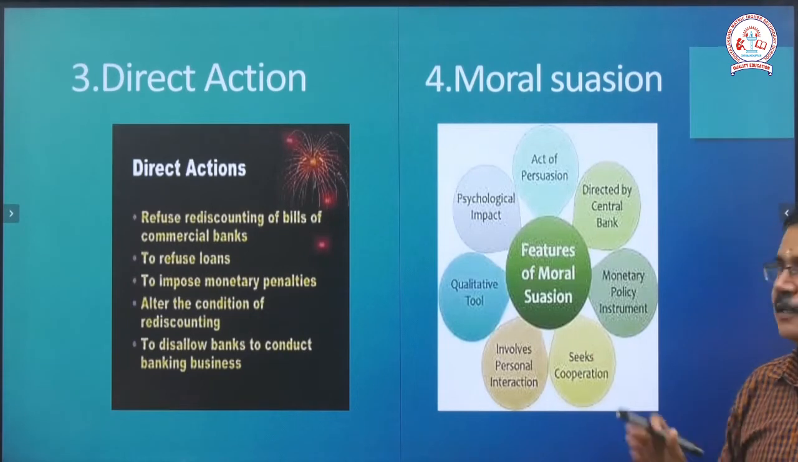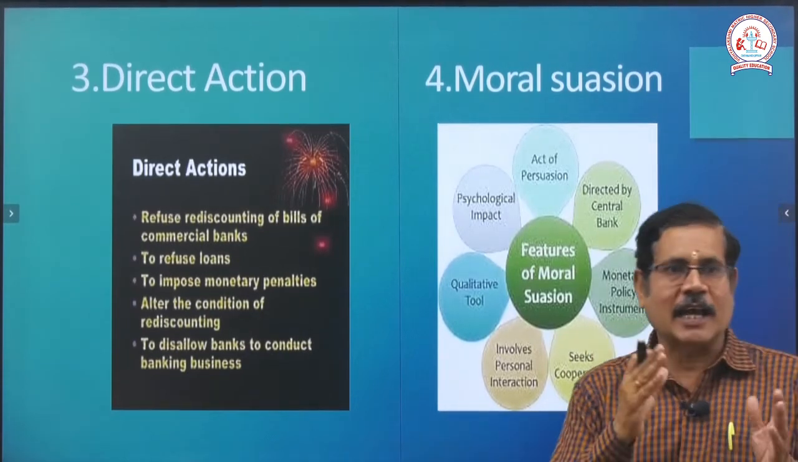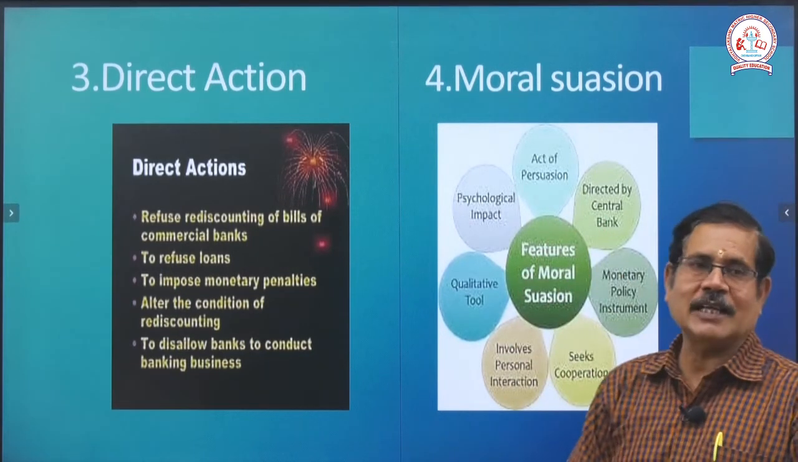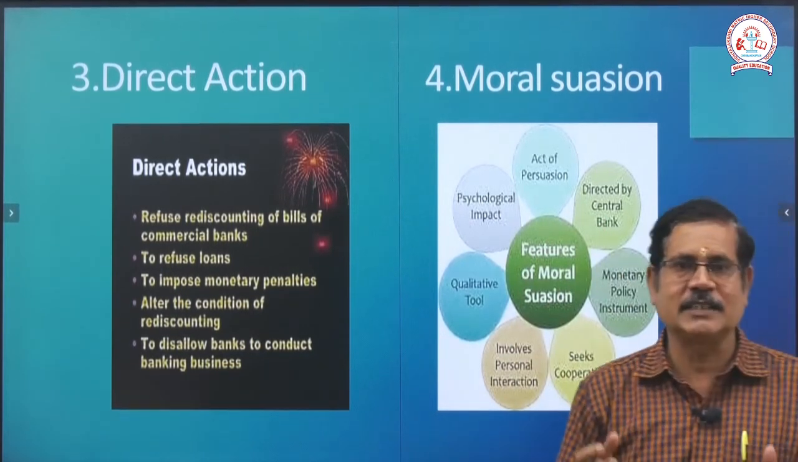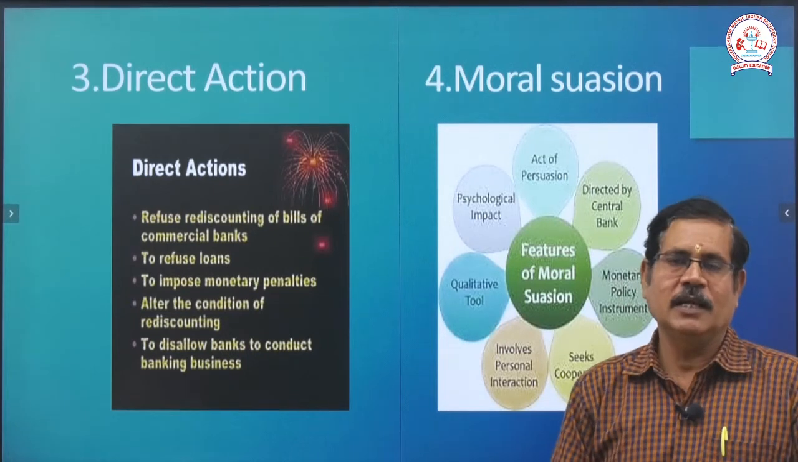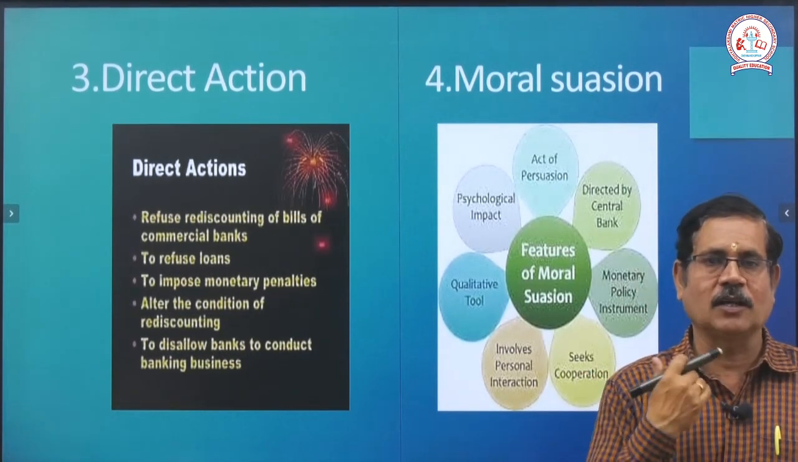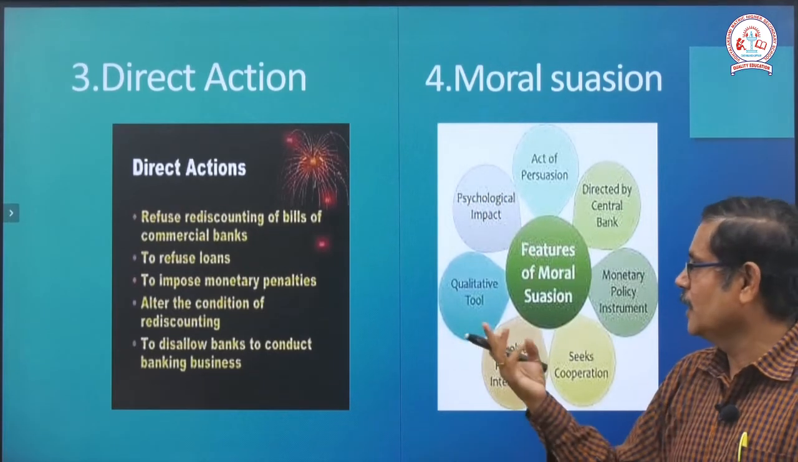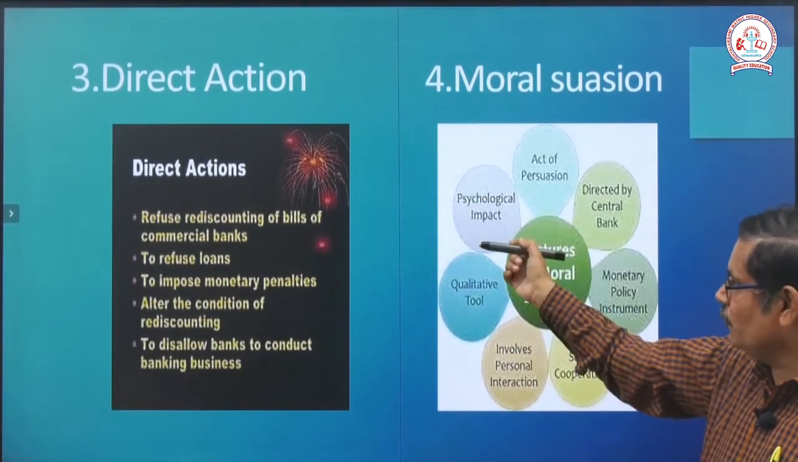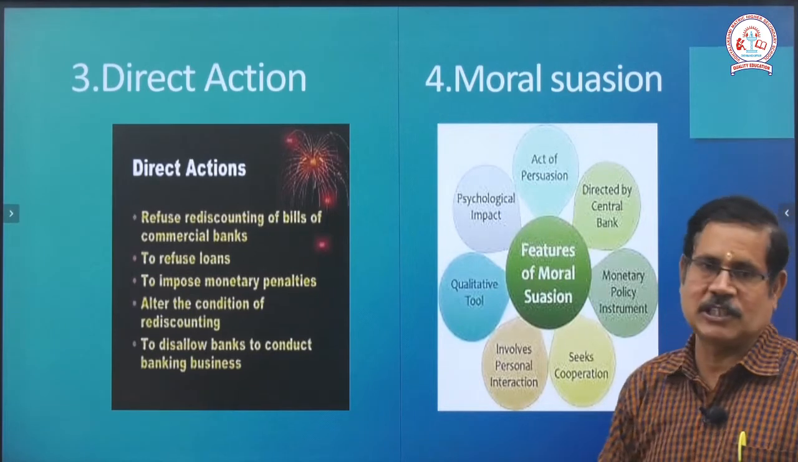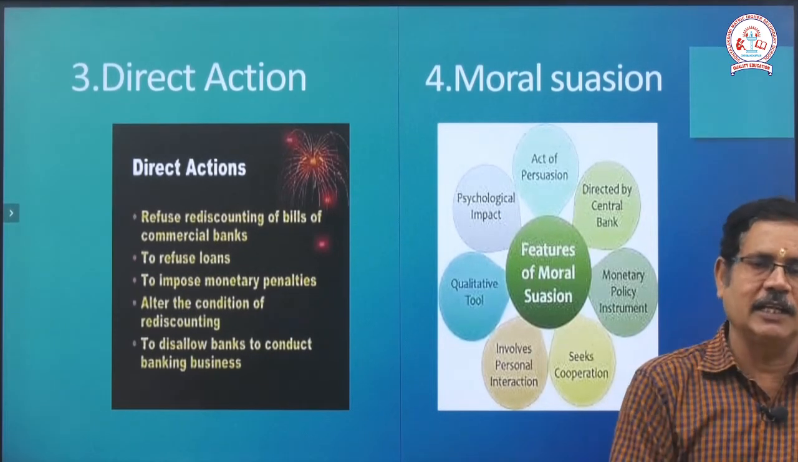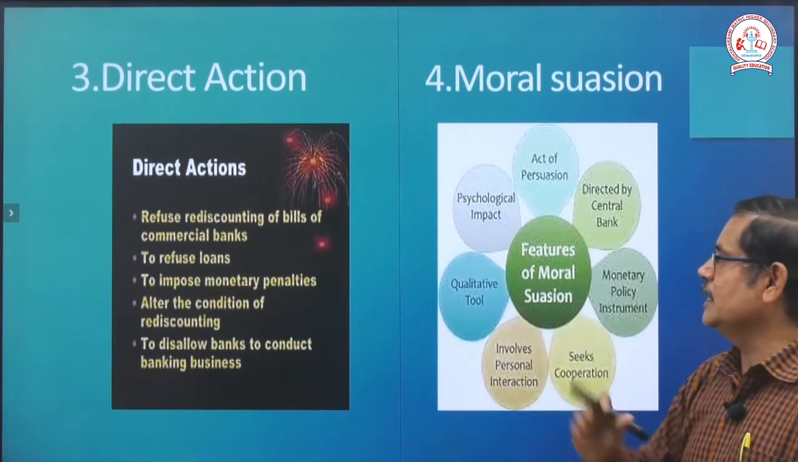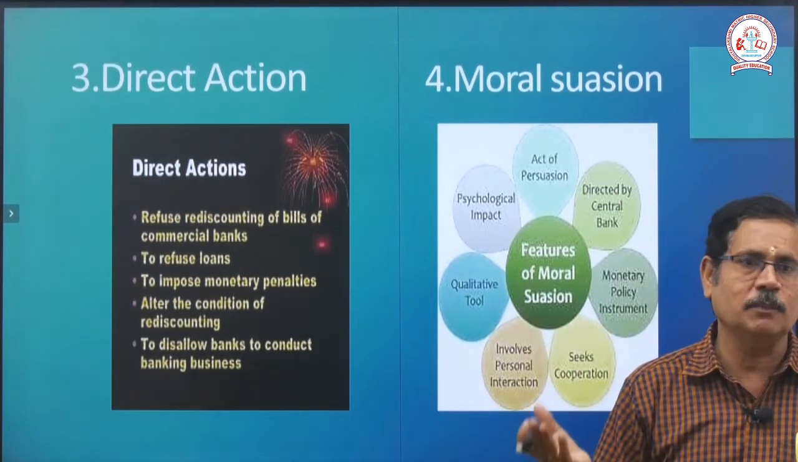Then next, we come to the last two headings: direct action and moral suasion. What is meant by direct action? Direct action means the Reserve Bank of India is a supervisory body, a controlling body. It sends circulars to all the nationalized banks, commercial banks and industrial banks. It can refuse rediscounting the bills of commercial banks. Rediscounting is possible only if the Reserve Bank of India allows it, otherwise it is not possible.